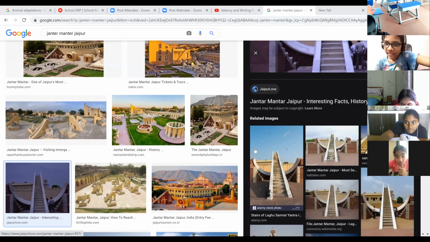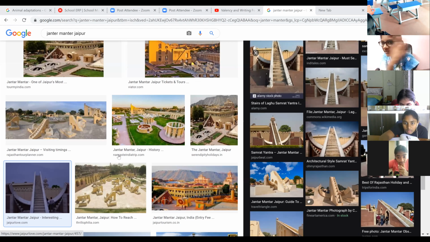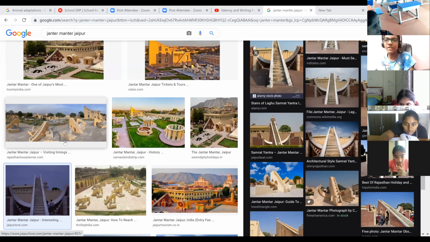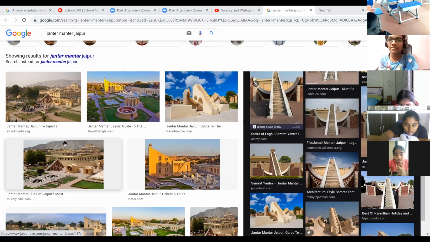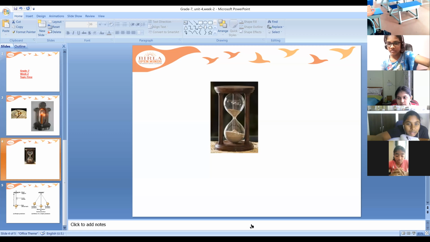And ma'am, there was one path. Move your cursor for the first one, ma'am. This side, left side. That one also we have seen. Even there's a path over there. We saw everything, ma'am. Steps will be there. A round one is also there, ma'am.